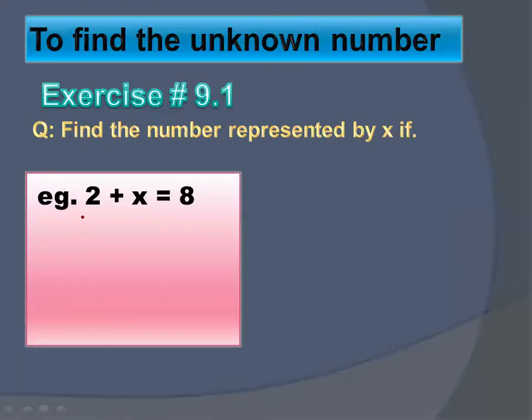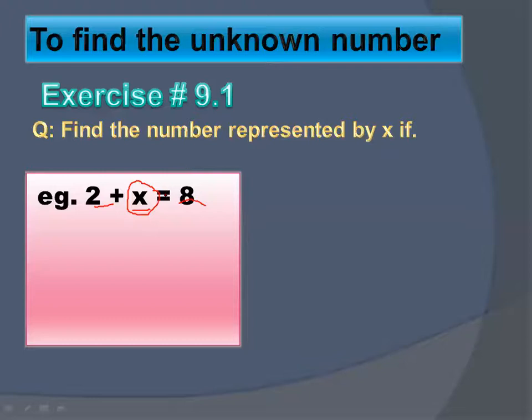According to this equation, what they are saying is, if you add 2 and x, your answer will be 8. How will that be? The question arises here: how will you get x? For this, you should know the value of this unknown variable, that is x.